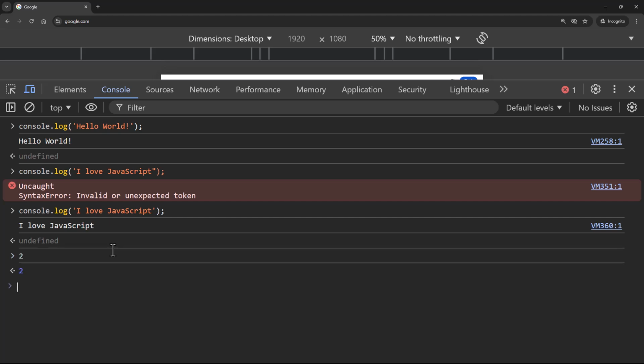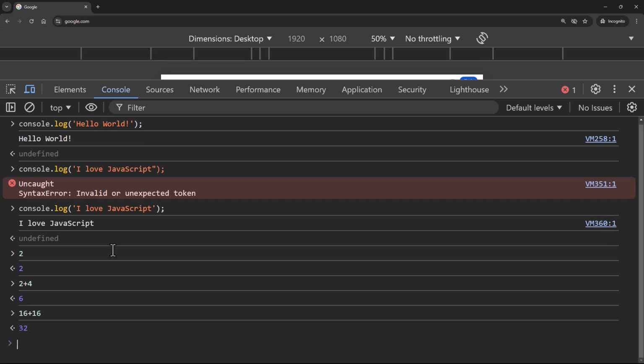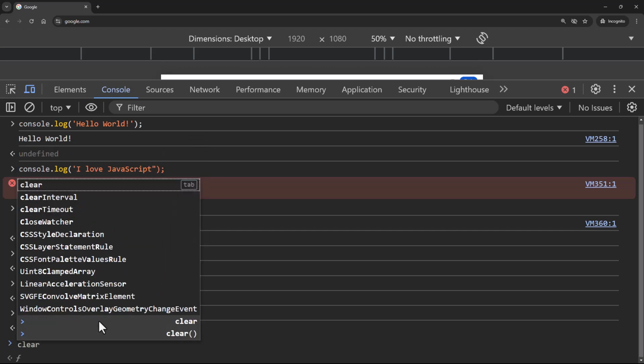You can even make use of this console as a calculator. So you can say 2 plus 4, and you'll see 6 as the output. 16 plus 16, you'll see 32 as the output. So it can be used as a calculator. You can even make use of the console to show alert boxes or pop-up boxes. And you must have seen a lot of alert boxes and pop-up boxes when making use of web applications. So let me show you how you can trigger that.